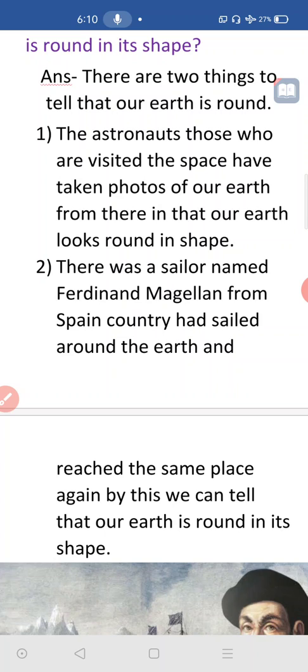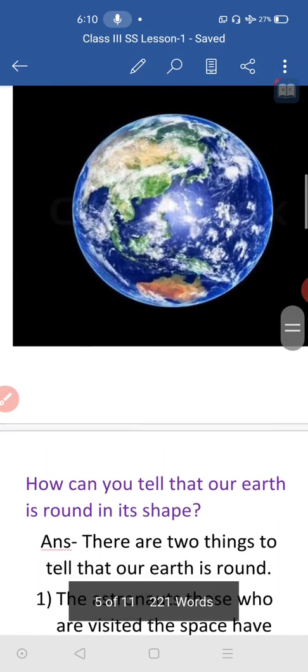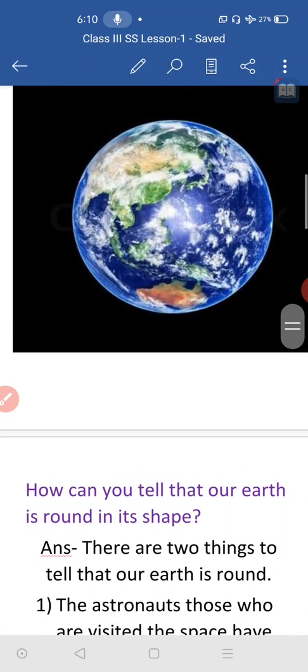Standing on the moon, they have taken some photos of our Earth. One of those photos is given here. This is one of the photos taken by those scientists. They took this photo from the moon. When they stood on the moon, from there they took this photo. See, look at this picture. In this picture, how is our Earth? Yes, our Earth is round in shape.